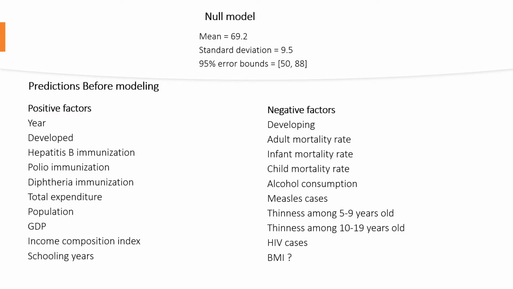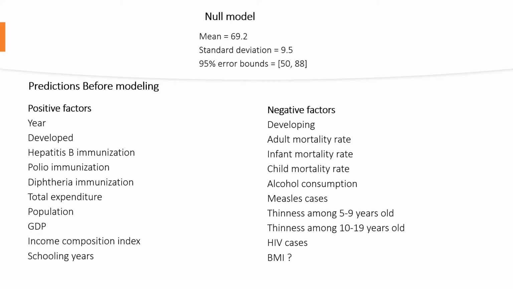We first try to just create a null model, and we ended up with a mean of 69.2 and a standard deviation of 9.5. So our 95% error bounds would be 50 to 88. If we look at the standard deviation as the sigma for our linear regression, we're trying to beat that value. So we're trying to come up with a model whose sigma is below 9.5.